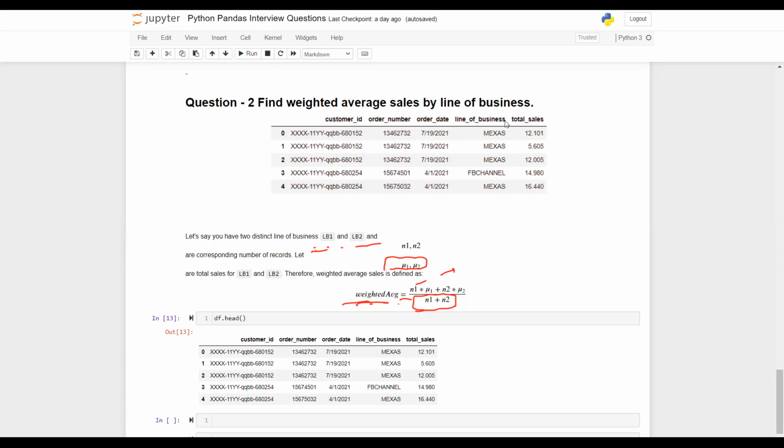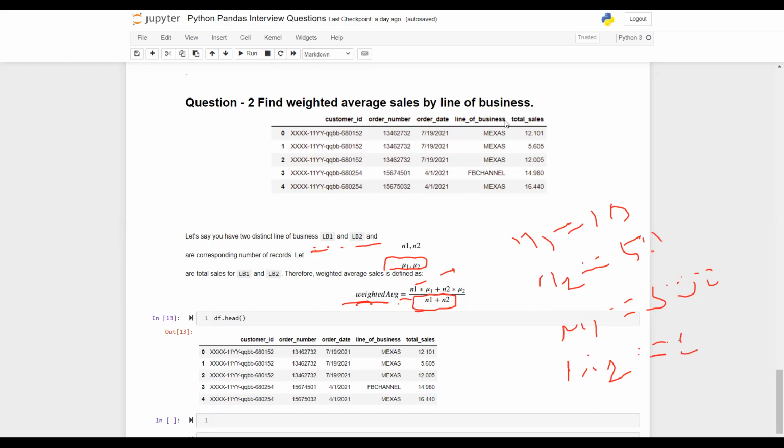For example, let's say you have N1 equal to 10 and N2 equal to maybe 50, and then you have mu1 equal to 500 and mu2 equal to 200.